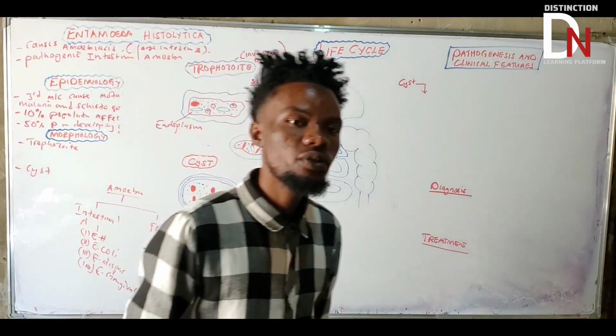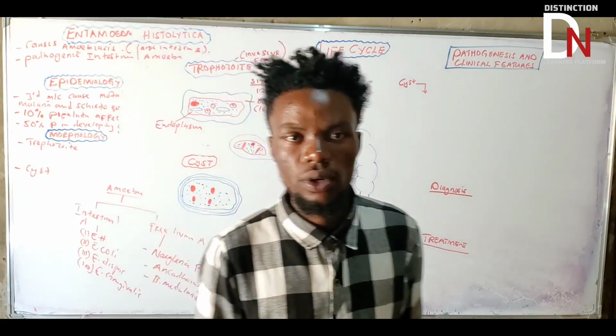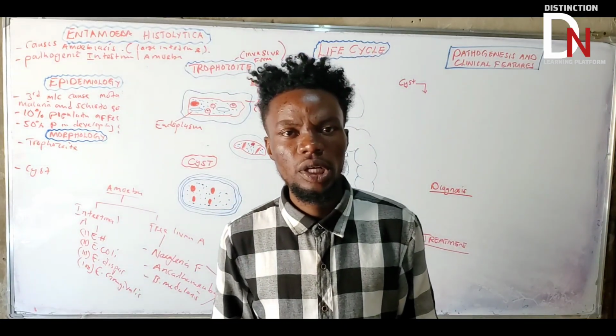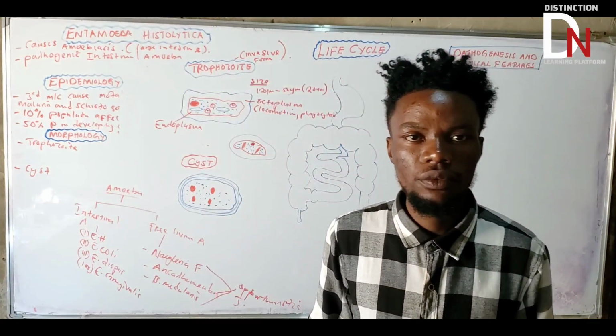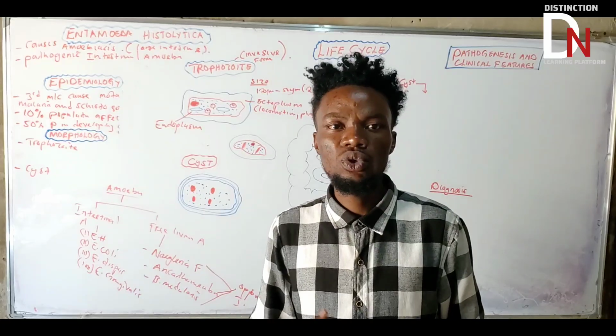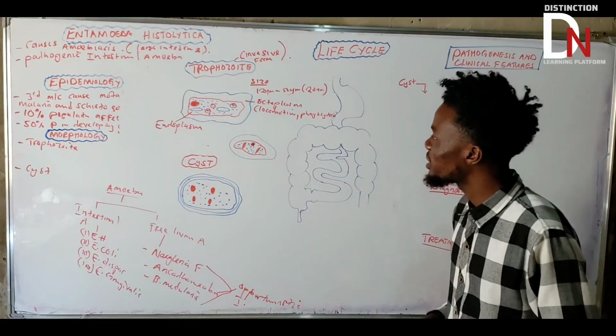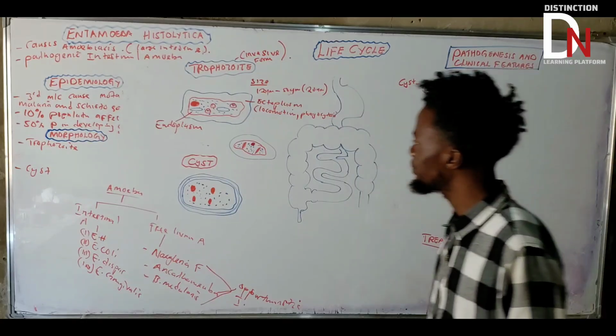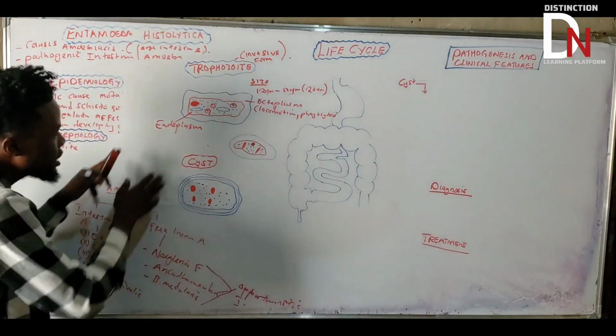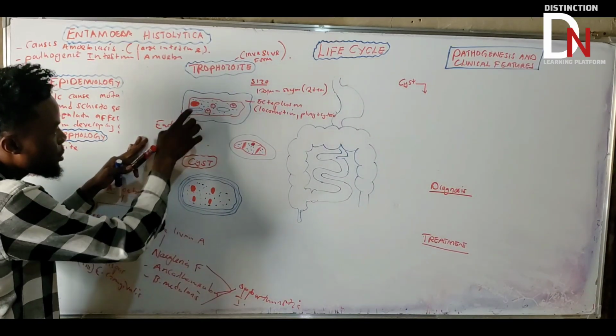Now, what is the major function of the endoplasm? The endoplasm contains a lot of structures and organelles. It's going to have mitochondria, the nucleus, the endoplasmic reticulum, all those things. So it's a very, very important part of the trophozoite.